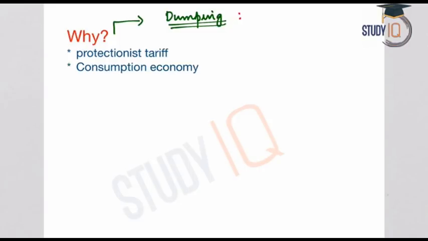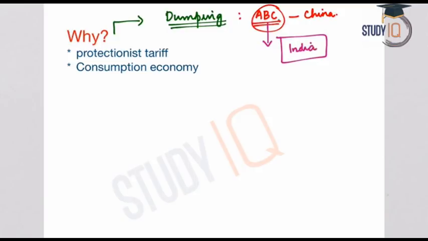Dumping is a process where a company exports a product at a price lower than the price it normally charges in its home market. For example, a company ABC. This company is based in China, and this company ABC exports some commodities or goods it produces to another country. Let us take India.